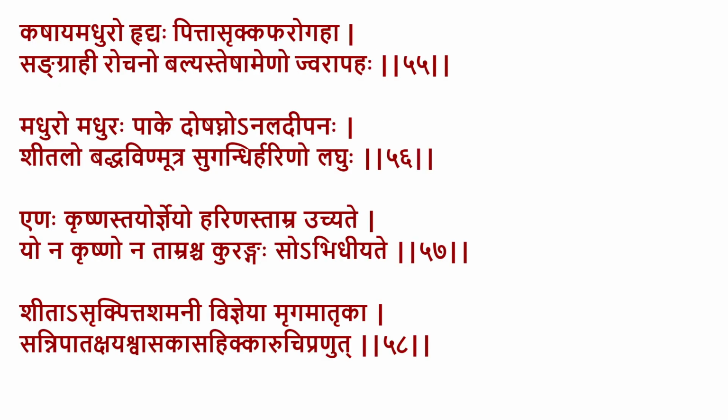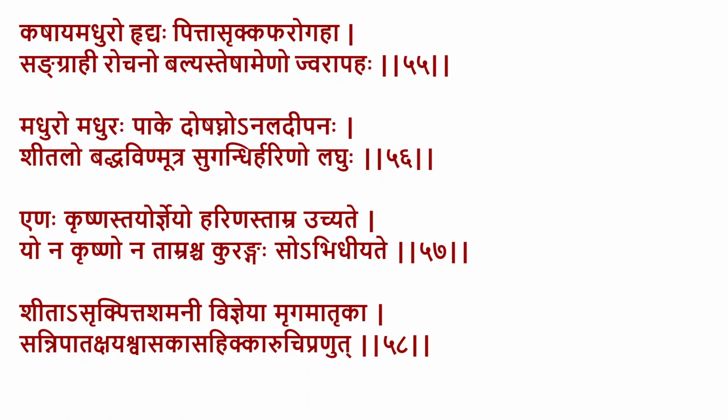Then the next is कषाय मधुरो हृद्यः पित्तासु कफरोगः संग्राही रोचनः बल्यः तेषां येणो ज्वरापहः. That's of course a repetition. Then येणः कृष्णः ज्ञेयः हरिणः ताम्र उच्यते यो न कृष्णो न ताम्रश्च कुरङ्गः सो अभिधीयते. So Yena, Harina, Kuranga are all the same species variety. Yena are black in color and Harina are reddish in color, and those which are neither black nor reddish are called Kuranga. Now, Shita, Pittashamani, Vidnaya, Mrigamatrika, Sannipata, Kshaya, Shwasa, Kasa, Hikka, Aruchi, Pranoto.